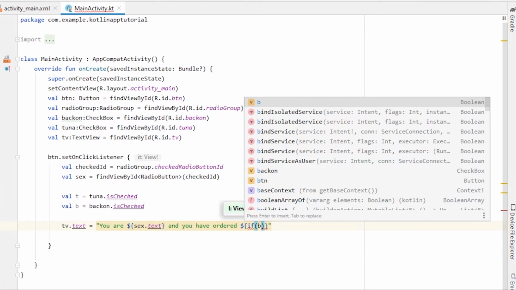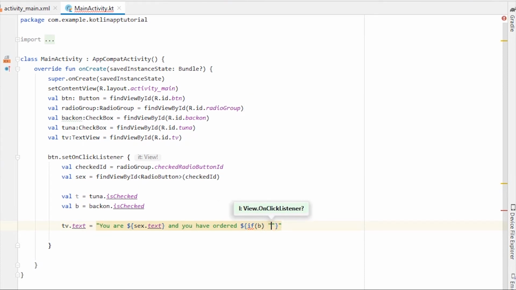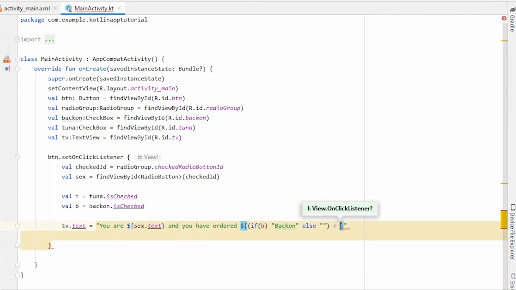If bacon is checked, and if b is true, we'll simply write bacon, else just write an empty string. Plus to concatenate.